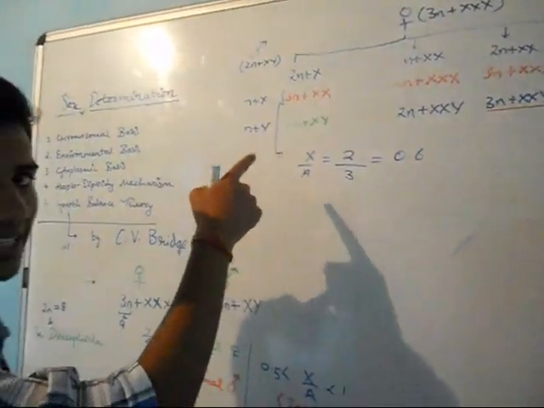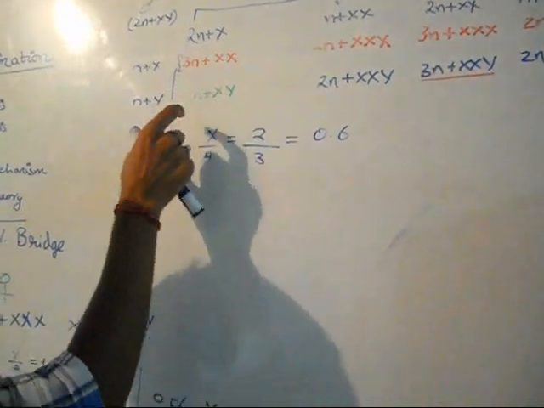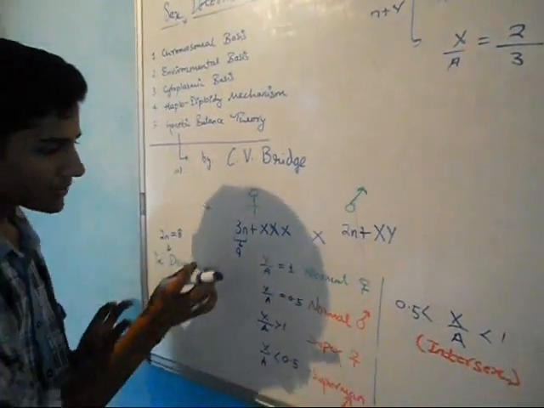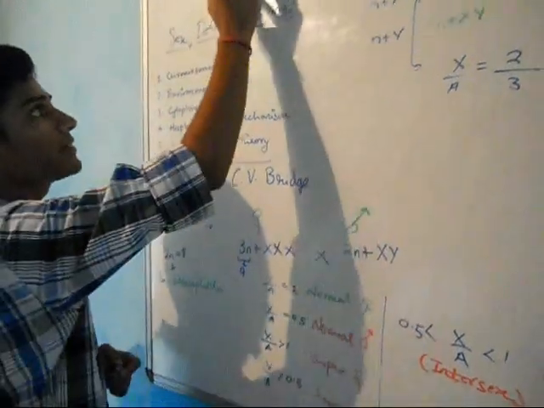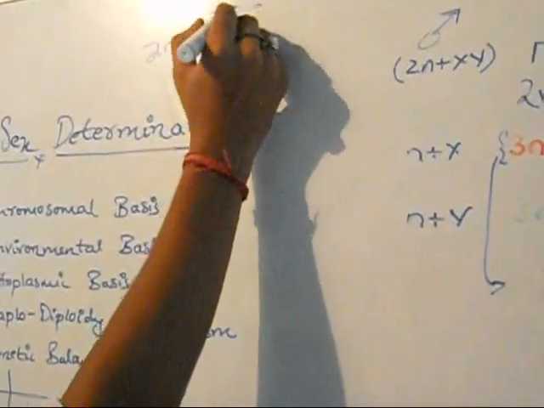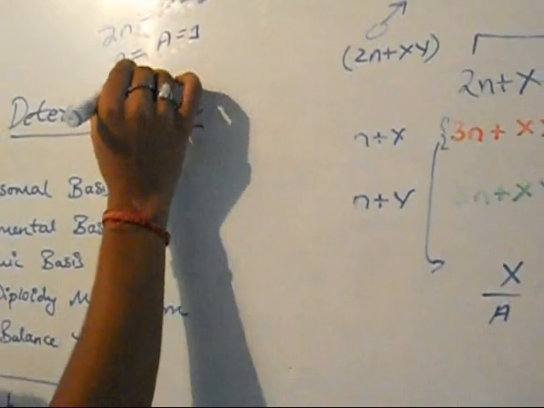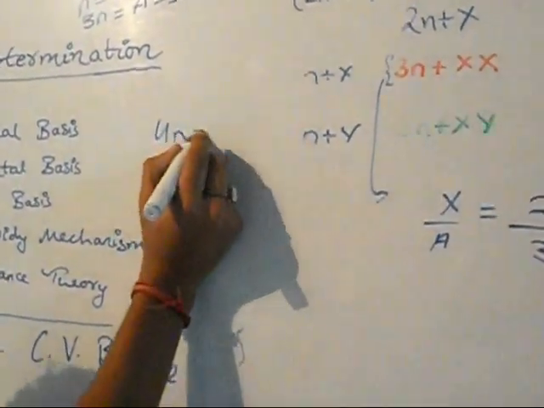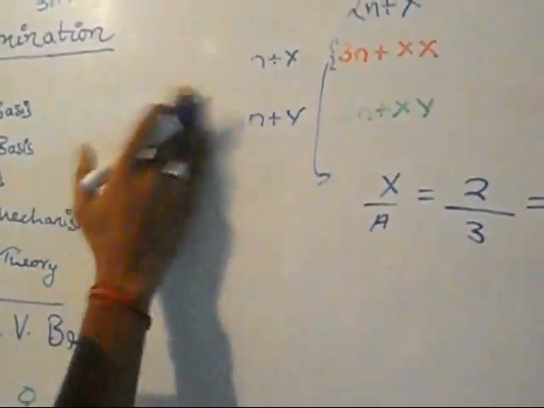In this case, the X by A ratio will be the number of X chromosomes, which is 2 here, and the ploidy of autosomes. Basically, many people are confused with this autosome number. It is not the number of autosomes, it is the ploidy of autosomes that we take in the denominator. That is, if we write 2n, A will be 2. If we write haploid, A will be equal to 1. And if we write triploid, A will be equal to 3. Now if we go on further, for example, if we take a tetraploid, then A will be equal to 4, but we don't have this in our cross.